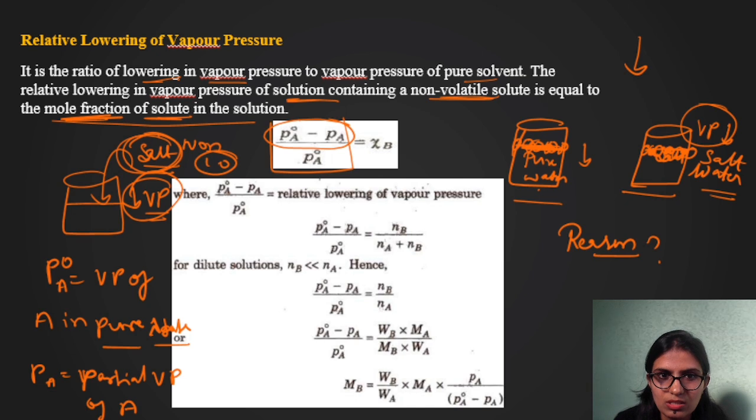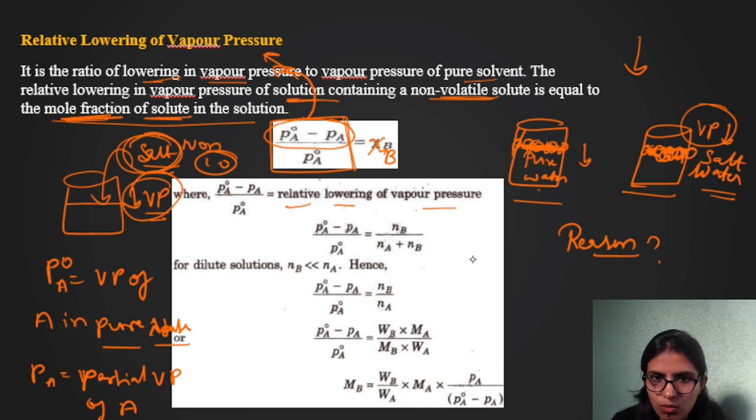So PA naught minus PA divided by PA naught shows the relative lowering of vapor pressure. And as they said, it is equal to the mole fraction of solute. Which is the solute here? B is the solute here, so I wrote it as XB. Clear? So I got the relative lowering of vapor pressure.